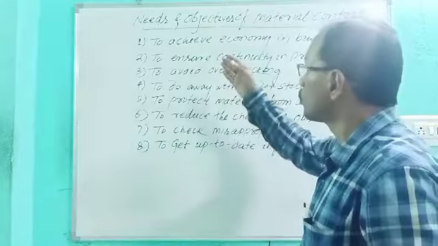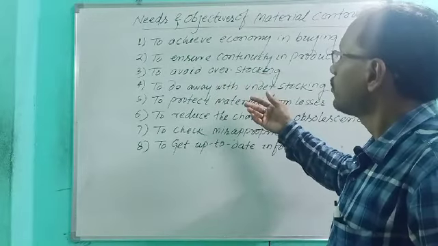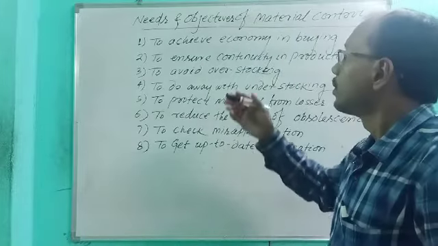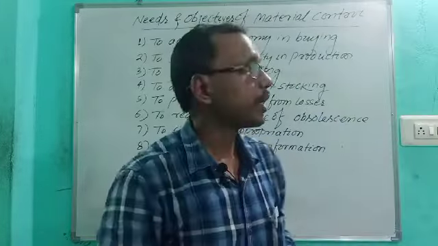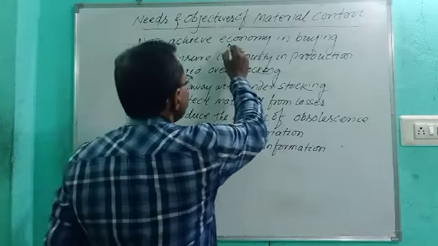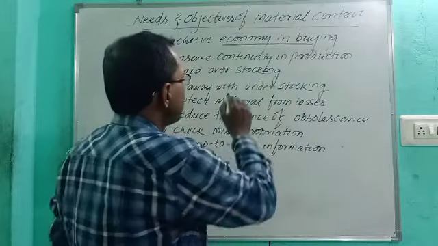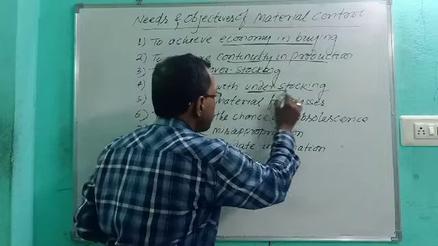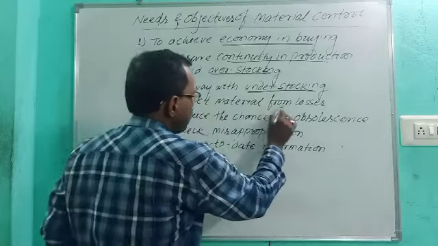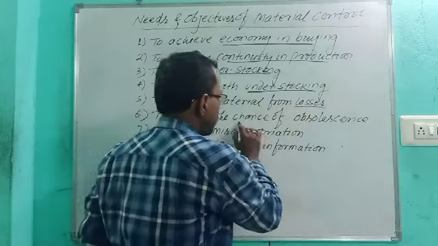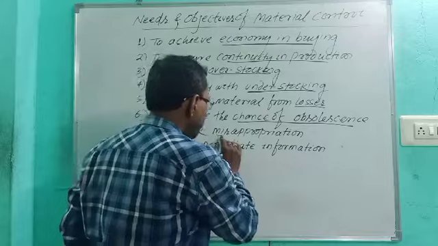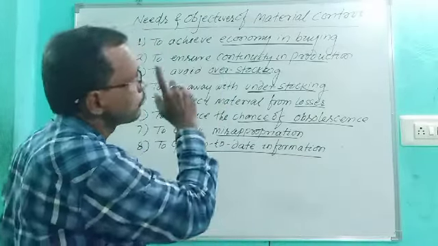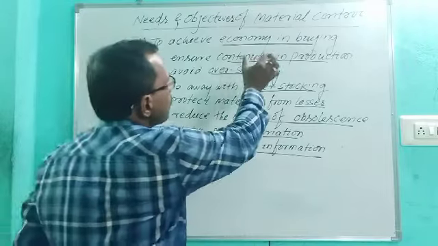As it is a long question, such a question may be asked in the exam: What are the needs and objectives of material control? Simply, it can be remembered as: economy in buying, continuity in production, overstocking, understocking, material losses, chance of obsolescence, misappropriation, up-to-date information. These are the vital terms. Only you have to remember this.